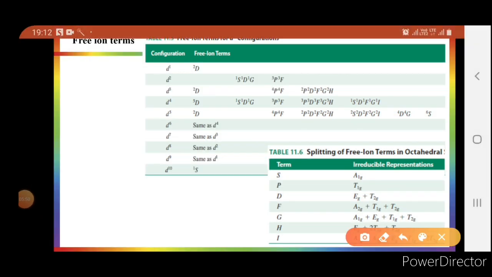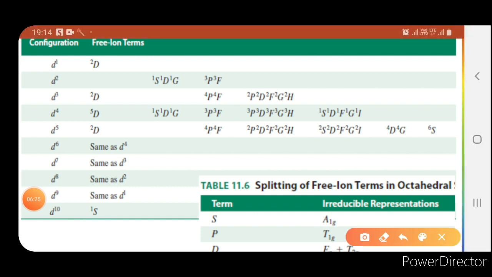This first table shows all free ion terms for a given configuration, and you can easily find the ground state term symbol for a given configuration. For d1, the free ion term will be 2D. Similarly, for d2, the free ion terms will be 3P, 3F, 1S, 1D and 1G.